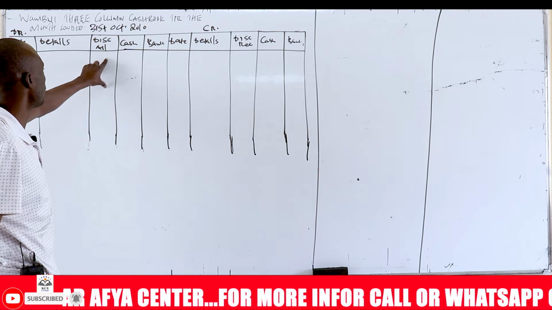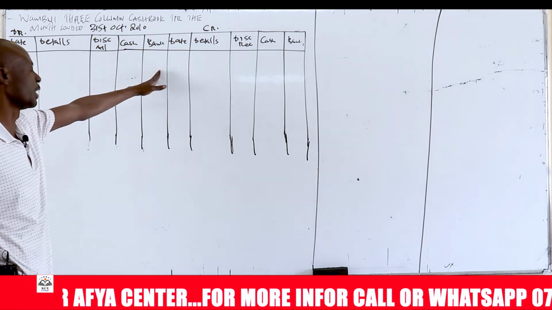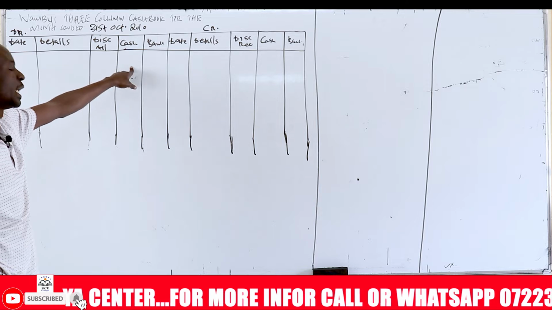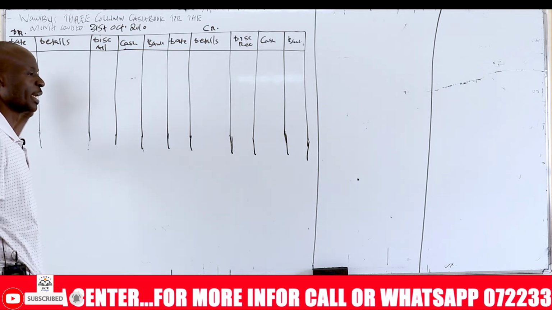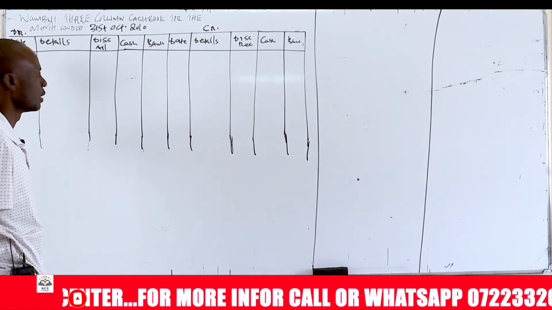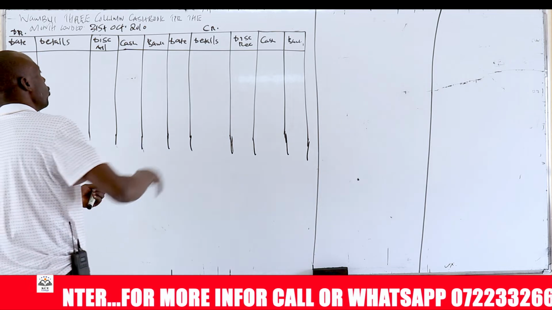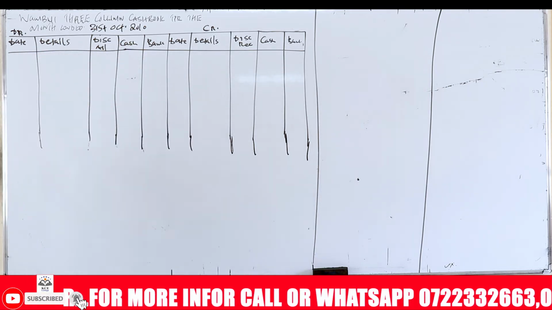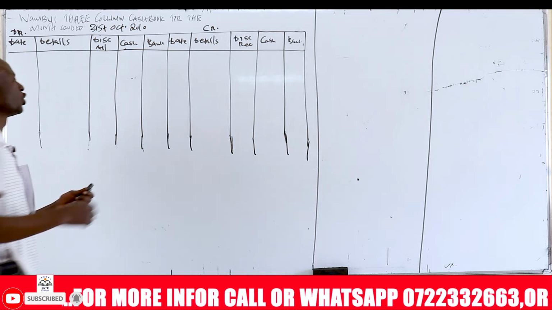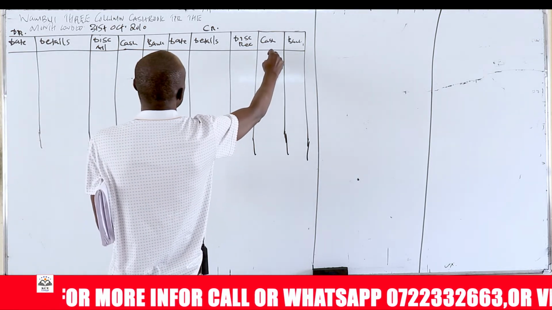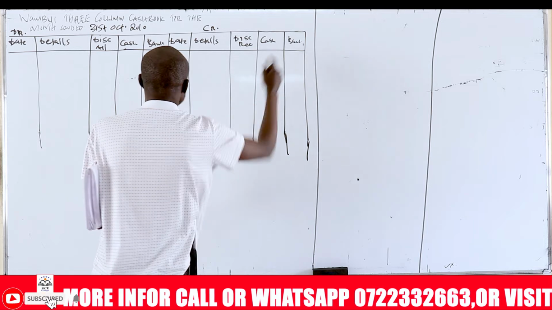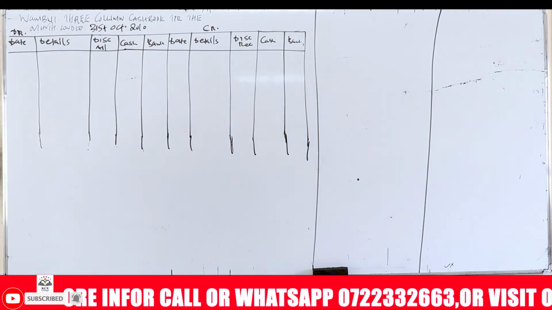For the purposes of the three-column cash book, we only recognize these three that record amounts: the discount allowed, the cash, and the bank column on the debit side, or the left-hand side, of the cash book. And then we also have the right-hand side of the cash book, where we record payments of cash in nature, either through cash or bank. So the columns are also three: the discount received, the cash, and the bank column. So this is how the cash book appears.